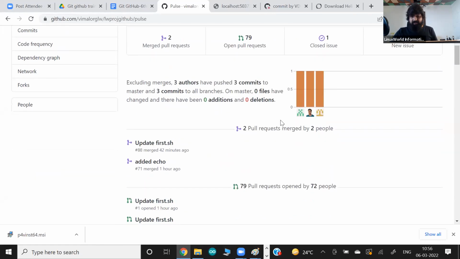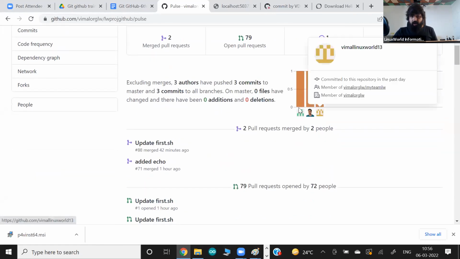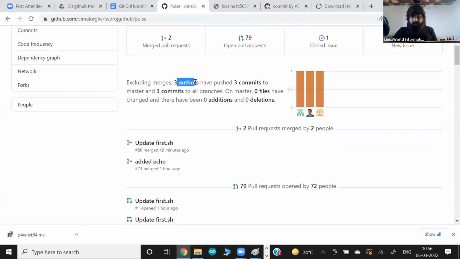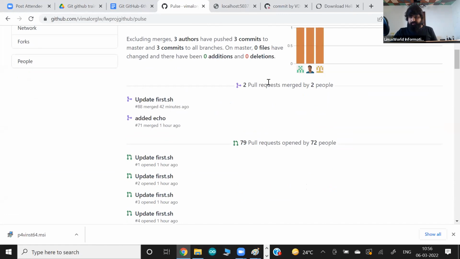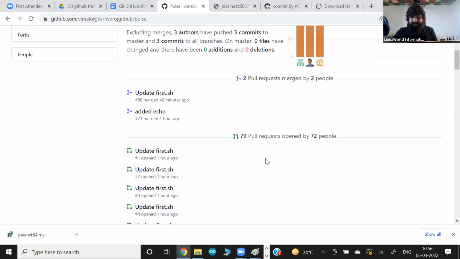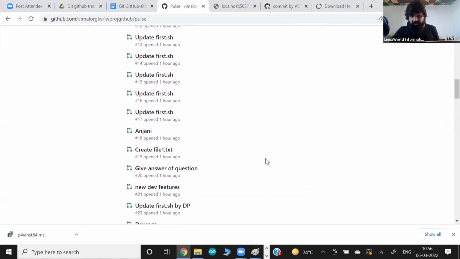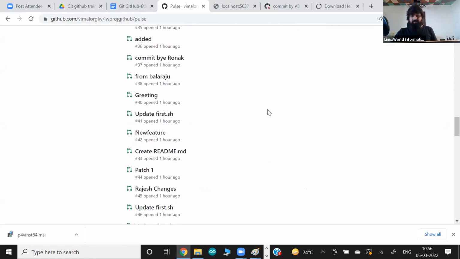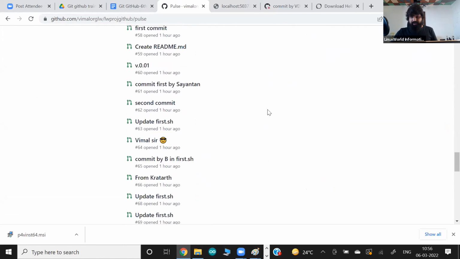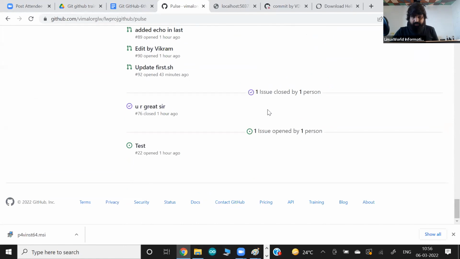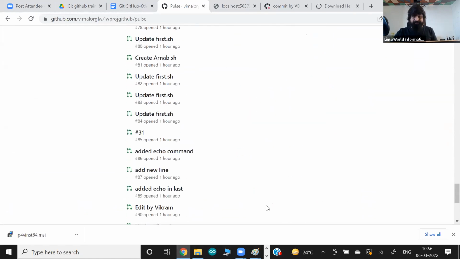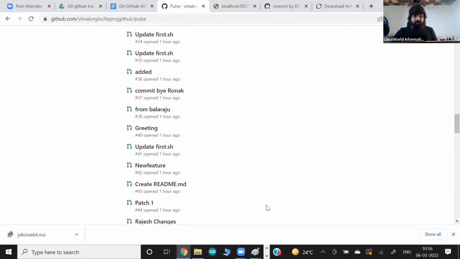Then there are 3 contributors, how many times they posted, 3 authors, 3 comments they have made. So this is a complete summary. It shows all the pull requests: those merged by 2 people, and 72 still pending, still open, not merged. So it gives a very quick summary about this repository. It's a good page to go to and see the entire history and summary of what is going on.